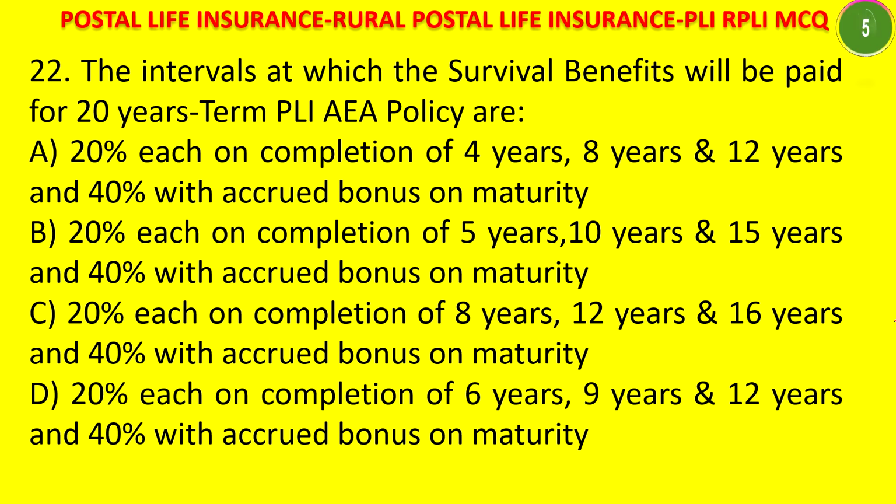Post your answer in the comment section. The answer is 8 years, 12 years, 16 years and 40% with accrued bonus on maturity. Here for 20 years, you can just remember like this. You can subtract 4 from this 20 years. You will get 16, again 4, 12, again 4, it will be 8 years. Next.